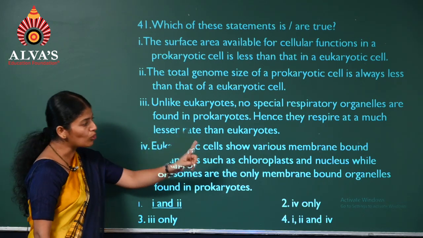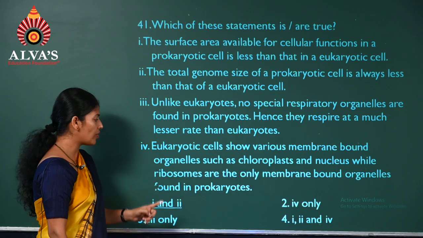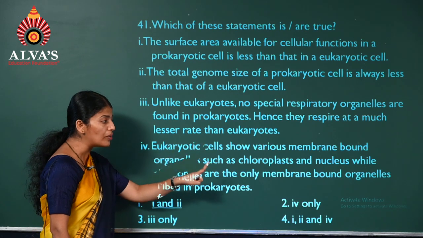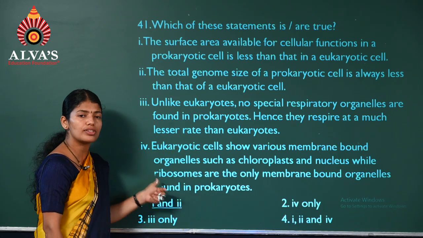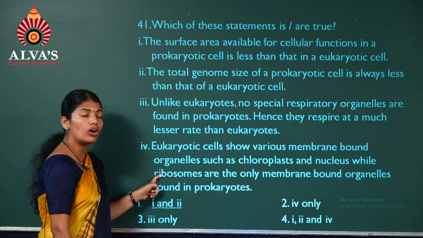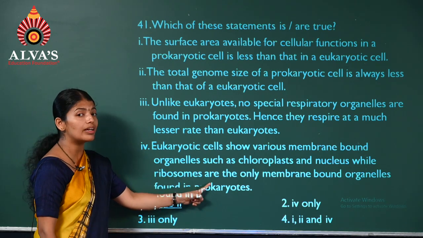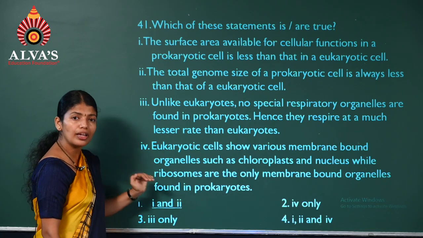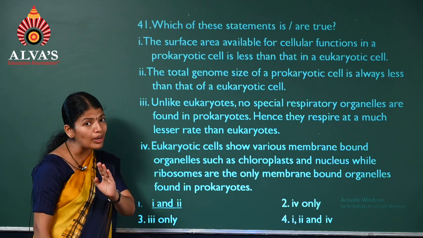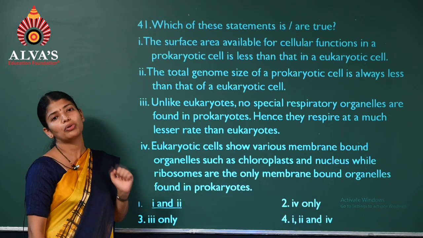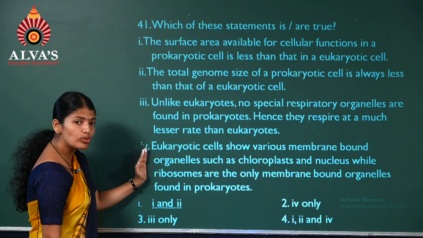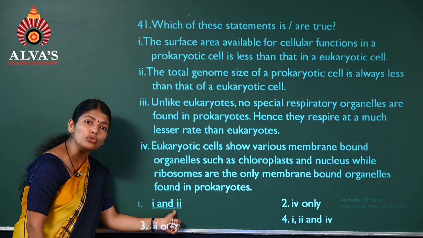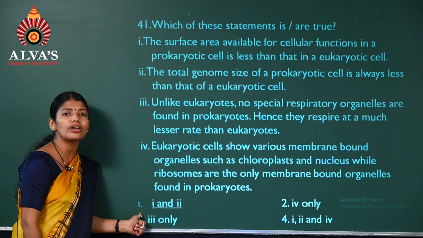Yes, it can be chloroplast, nucleus, while ribosomes are the only membrane-bound organelles in prokaryotes. Is this part correct? No, because ribosomes are the non-membrane-bound organelles. Though they are present in prokaryotes, they are not the membrane-bound ones, they are the non-membrane-bound organelles. So, it's also a wrong statement. So, conclusion, it is 1 and 2 only are the correct statements of first option.